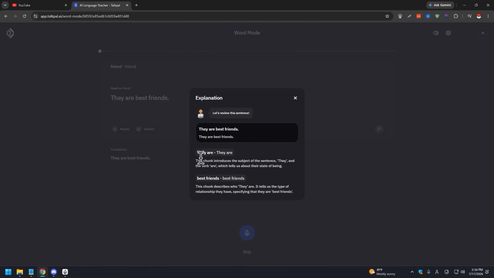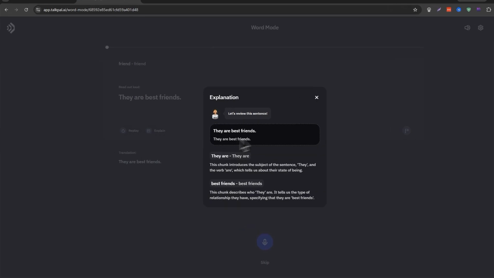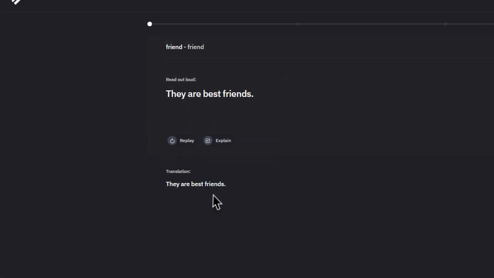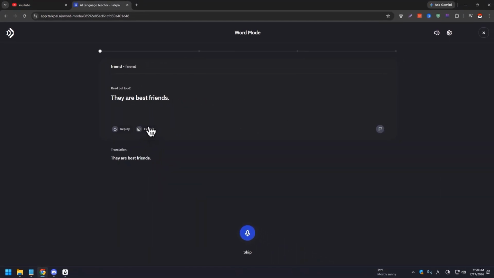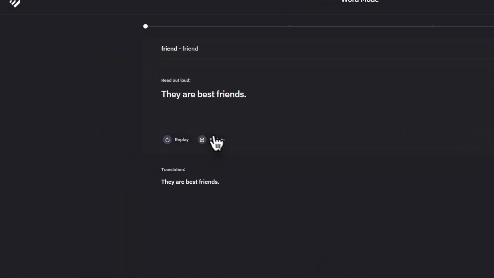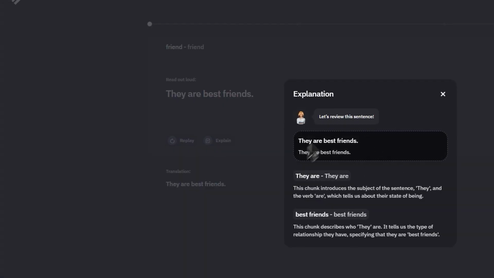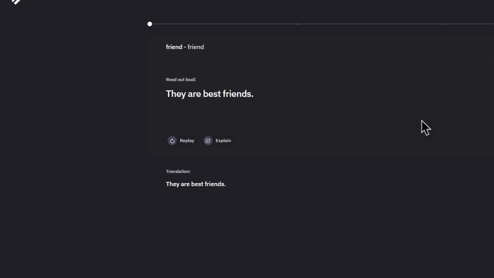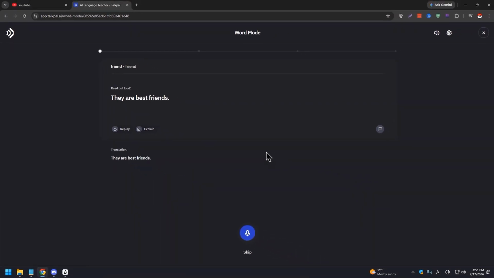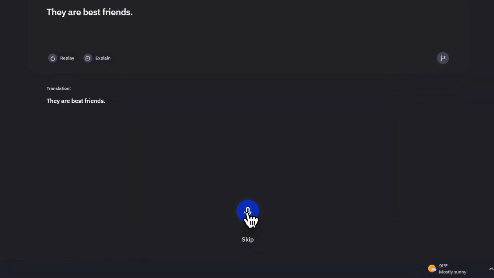Okay, they are best friends. This chunk introduces the subject of the sentence. They and the verb are. So practically the explanation tab should be around here, instead of needing to click it and needing a pop-up to appear, which sure, but if somebody new to the service or the program is using it, they're going to be confused, right?